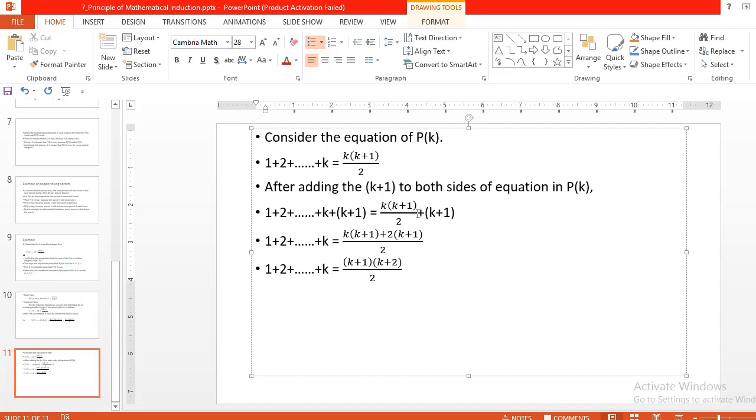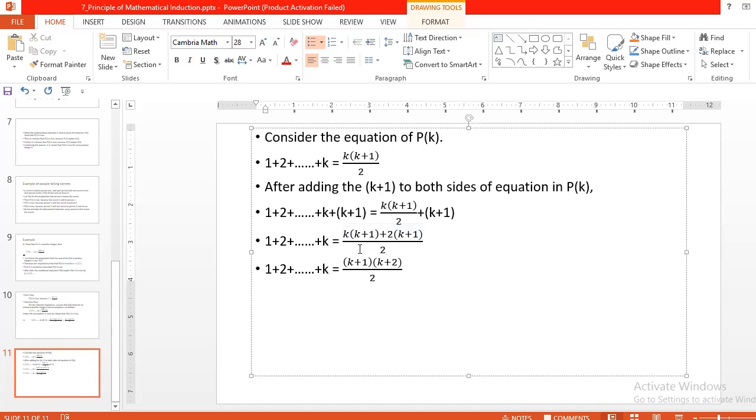What will the cross multiplication be? It will be k of k plus 1 into 1, and the other is k plus 1 into 2. So after cross multiplication we get k of k plus 1 into 1 as it is, plus 2 of k plus 1, and the denominator is as it is, 2.